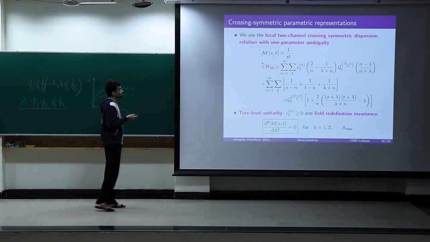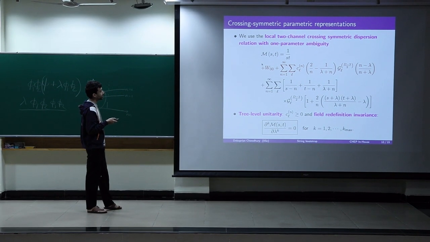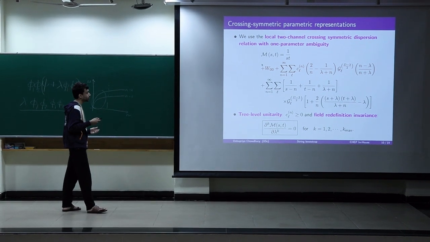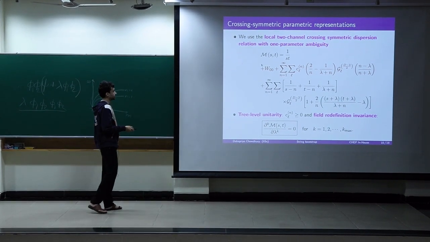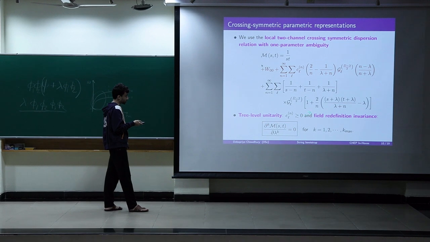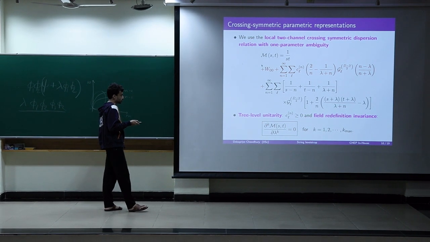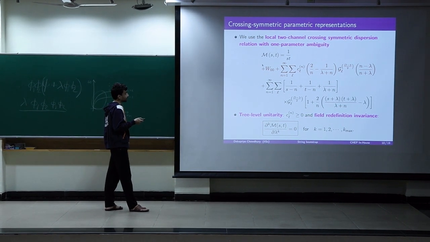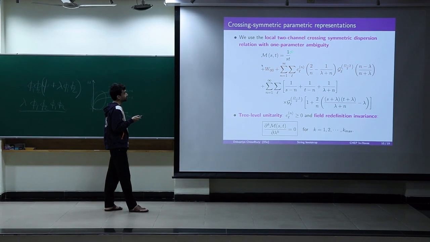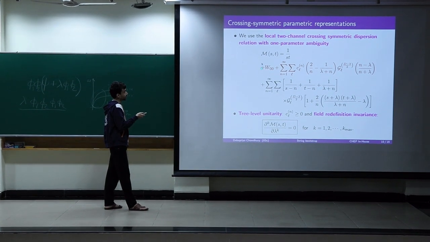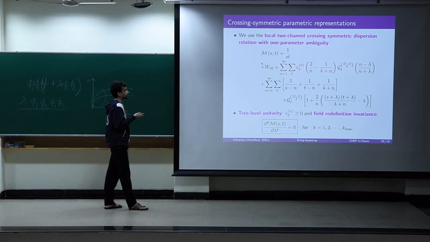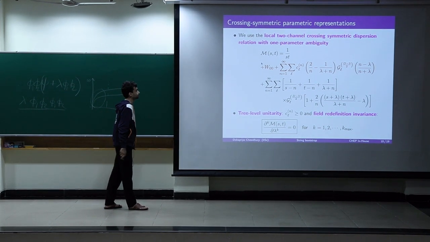These CLNs are the primary ingredient that goes into the bootstrap, and these CLNs have to be positive for unitarity. And also we have this crucial bit that the left hand side of this equation will be lambda independent, and the right hand side, although it has lambda dependence here, if we have an infinite sum over n, this lambda dependence drops out.